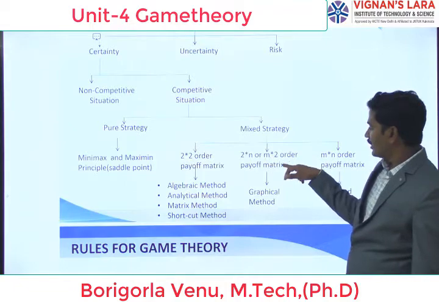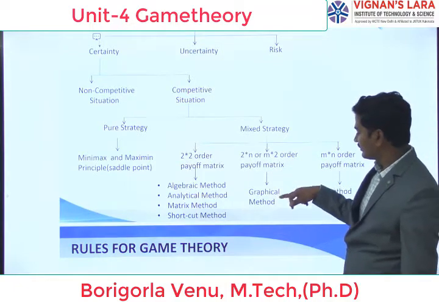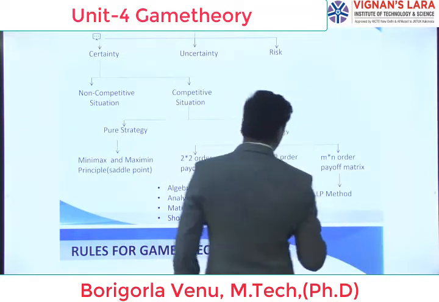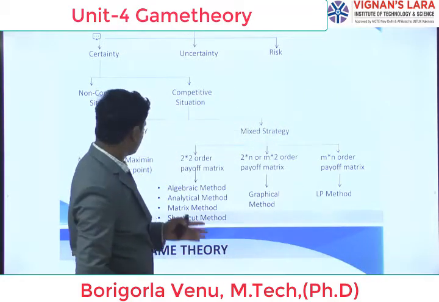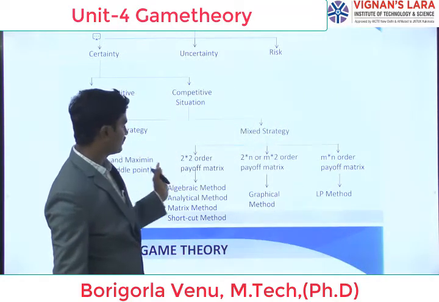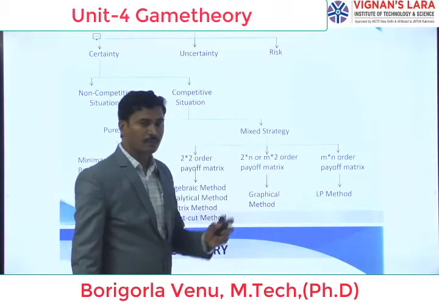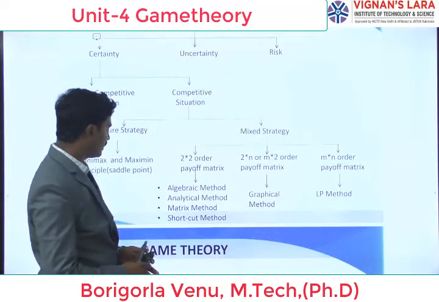A 2 by n or m by 2 order payoff matrix is there, and for the payoff matrix we are going to solve by the graphical method. And for an m by n order payoff matrix, the LP method is there. From our syllabus point of view, we have the minimax and maximin principle, then the graphical method, then the LP model. These are what we have in our syllabus.